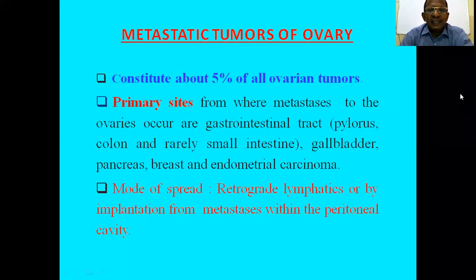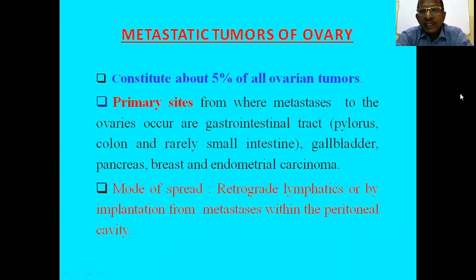Then metastatic tumors of the ovary. They constitute about 5% of all ovarian tumors. The primary sites are from distant sites, and the common site is the gastrointestinal tract, that is the pylorus of the stomach or colon, and rarely the small intestine. Other sites are gallbladder, pancreas, breast, endometrial cancer, and sometimes cancer